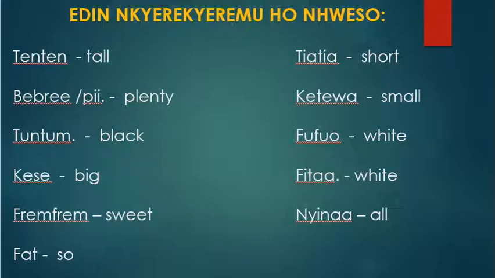I know that you can pronounce them. How I have pronounced it, you also do the same. So these are some of the examples of adjective words. We use them to describe a noun. So let's look at how we have used the adjectives in a sentence.